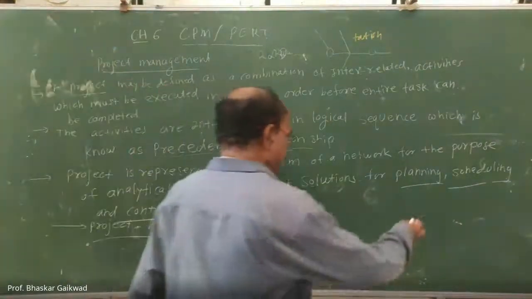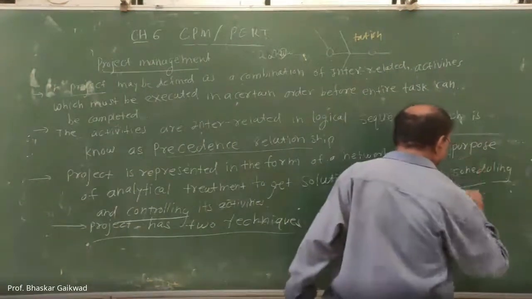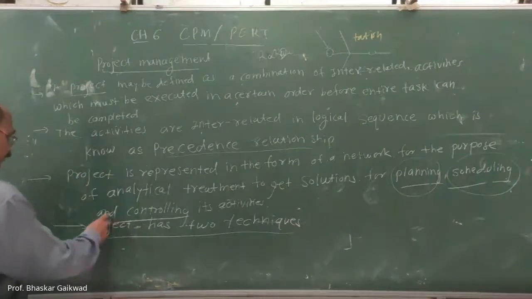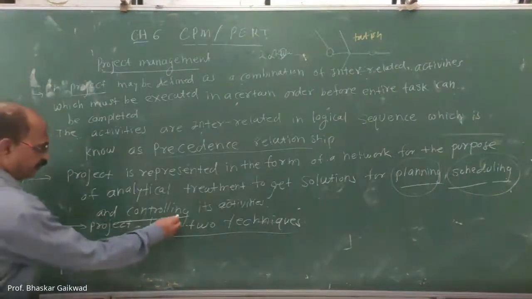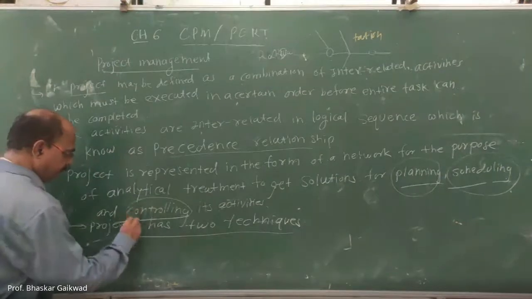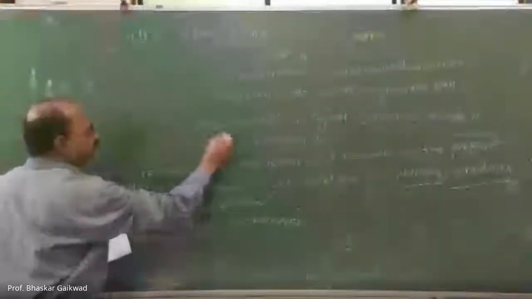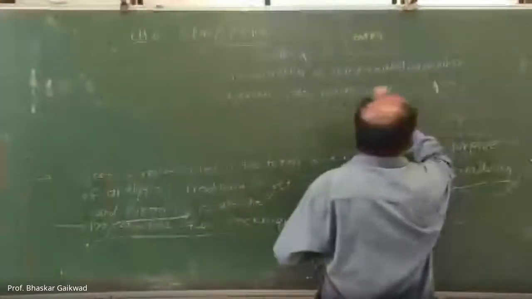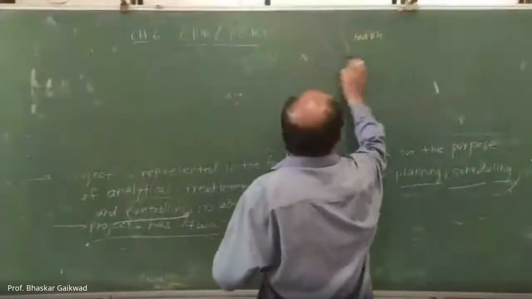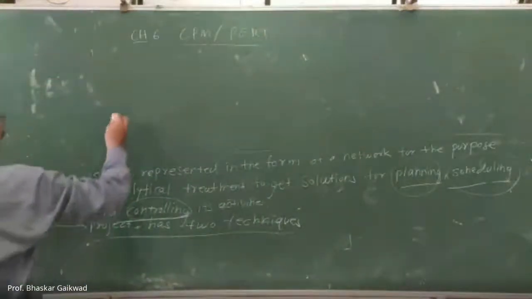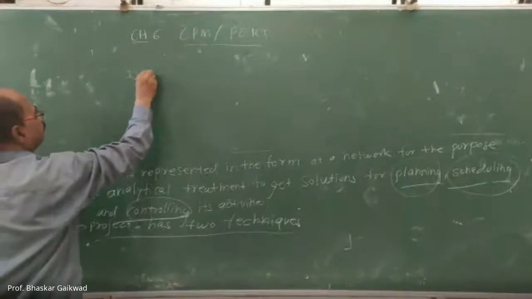So let us consider these three words, which you have to control. I will remove this and I will write these three words. That is the first word, planning.